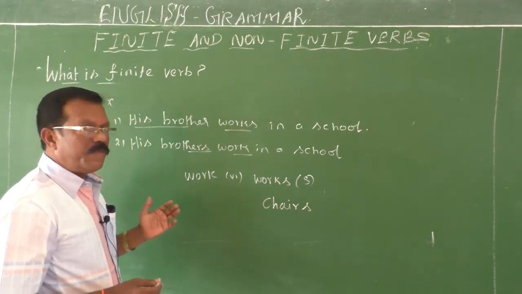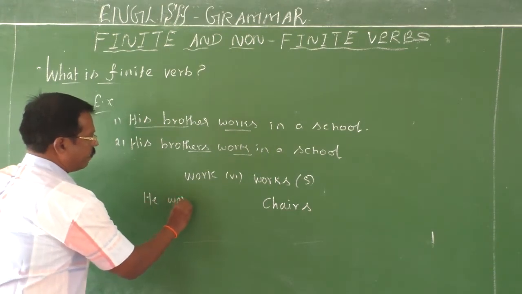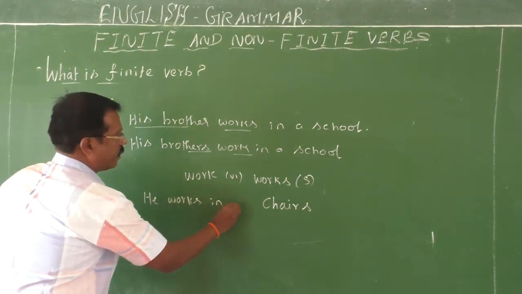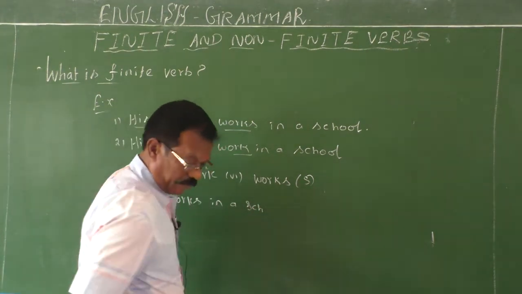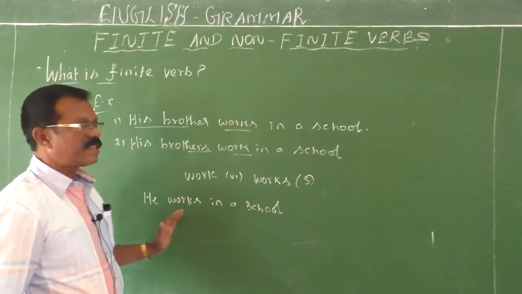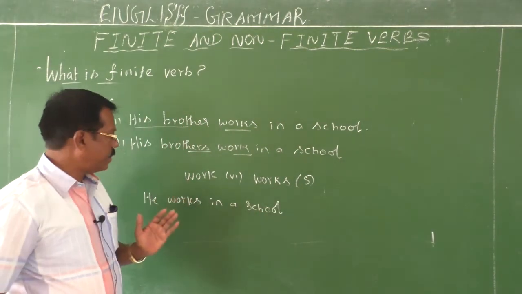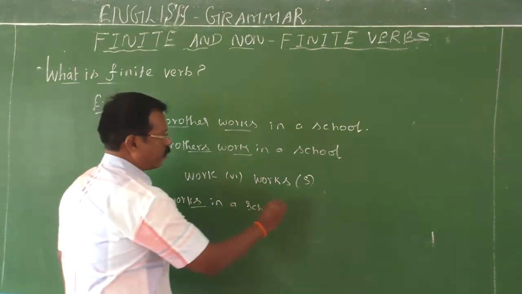Then, a finite verb shows tenses. For example, he works in a school. He works in a school. It shows the simple present tense. The tense form of the verb is simple present because he works. Okay, now I will write one more sentence.